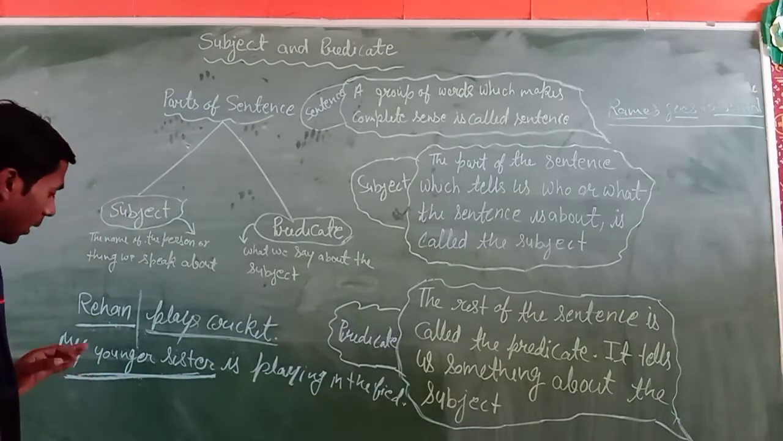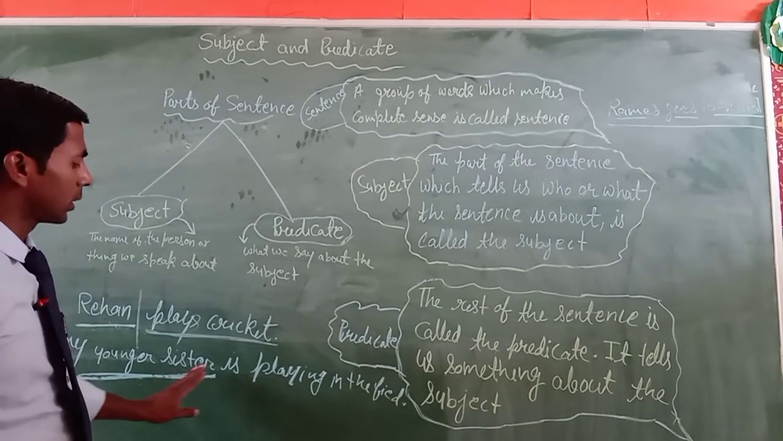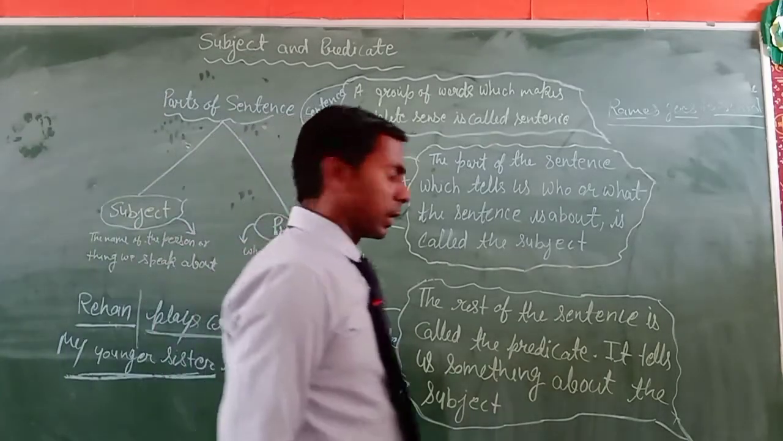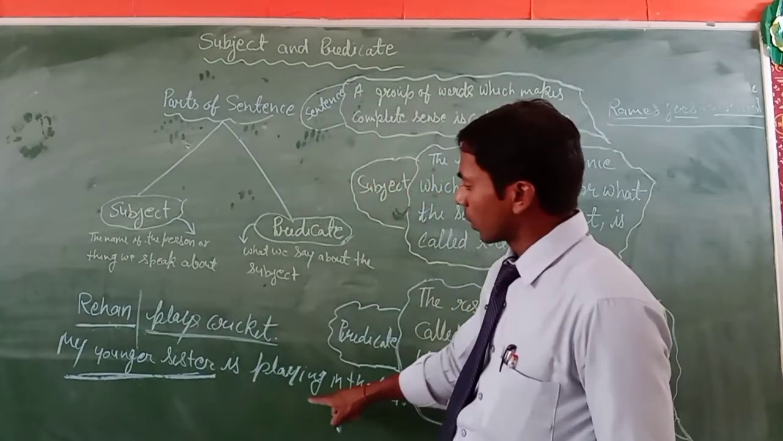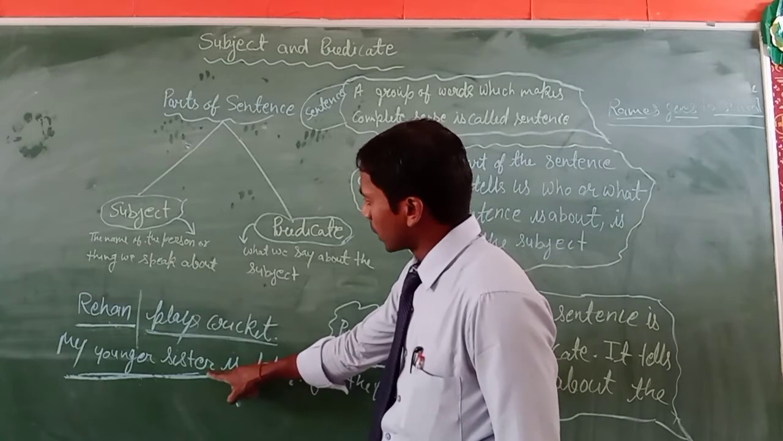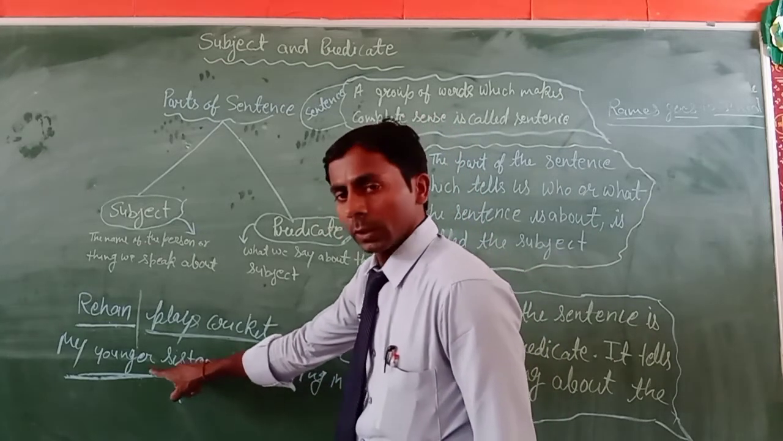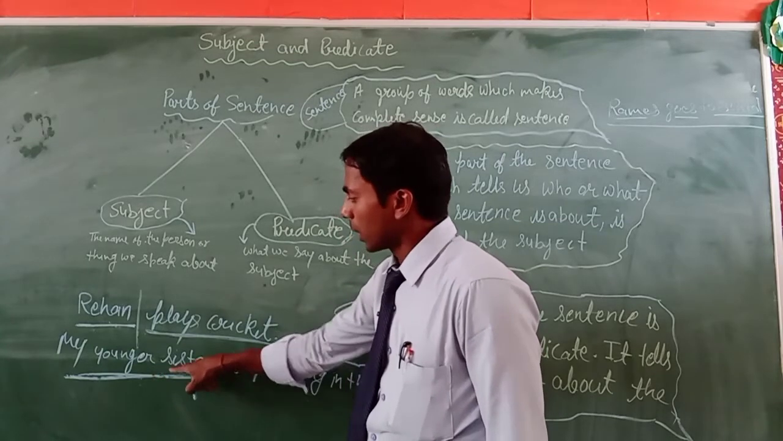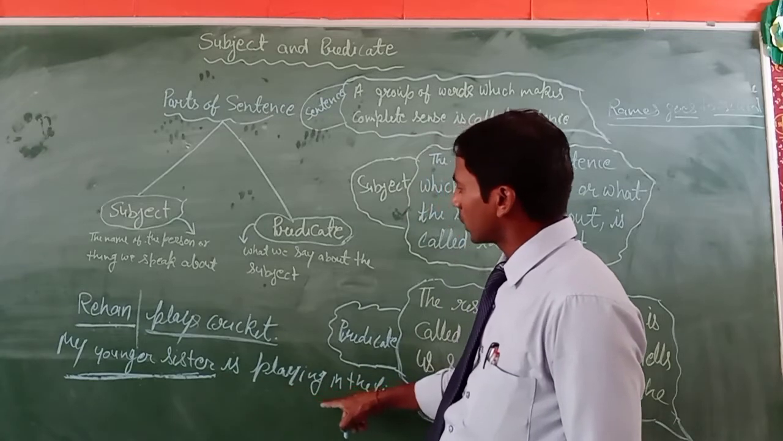Clear? In the second sentence, my younger sister is playing in the field. In this sentence you can see the person we speak about. That group of words is the subject, and the rest of the words, what we say about the subject, is the predicate.